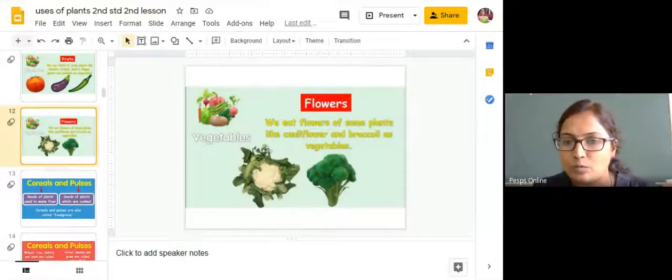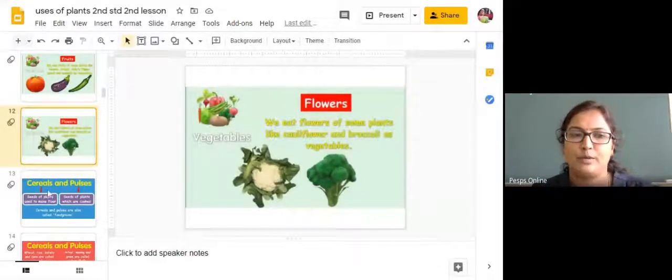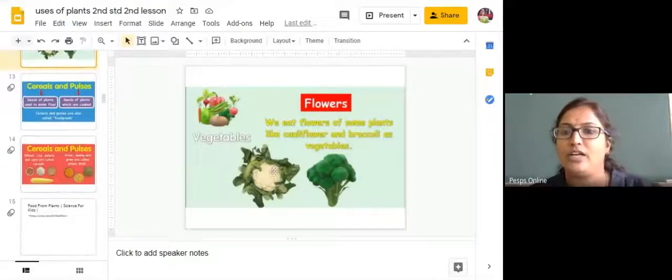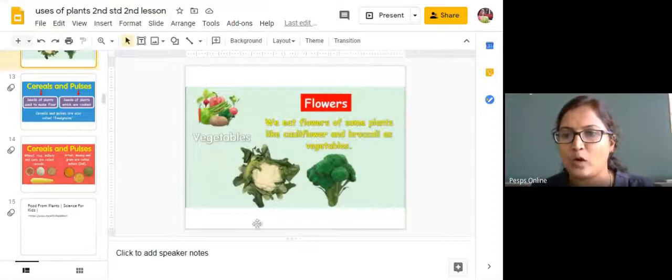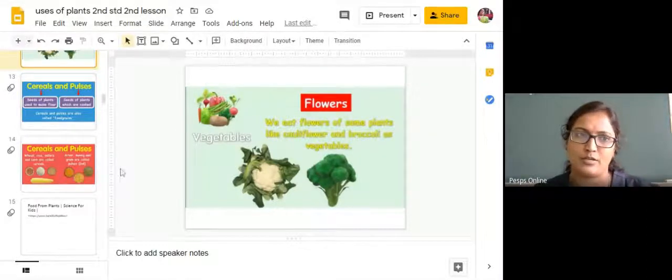And this one I am showing here, what is this called? This is a cauliflower, gobi, right? And this is a broccoli. Okay, broccoli is a flower vegetable. We eat flowers of some plants like cauliflower and broccoli as vegetables. Okay, see here.